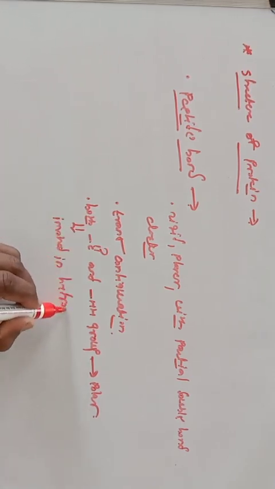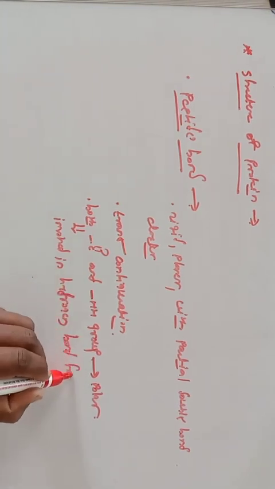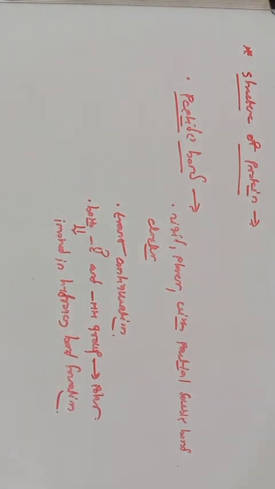So you should remember, this peptide bond is rigid, planar with partial double bond character. It has trans conformation. Again, both the carbonyl and NH groups of the peptide bonds are polar, and hence they are involved in hydrogen bond formation.